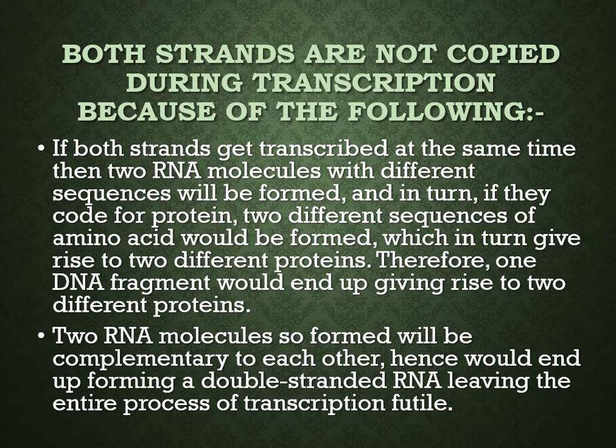Hence, the genetic information transfer machinery would become complicated. The second reason is that since the two RNA molecules produced would be complementary to each other, they would bind together to form a double-stranded RNA without carrying out translation. That means the process of transcription would become futile.